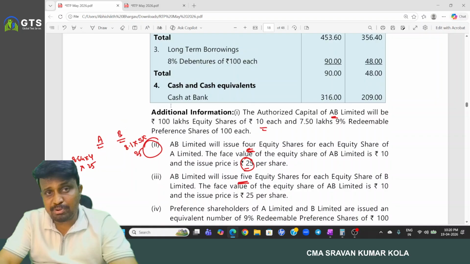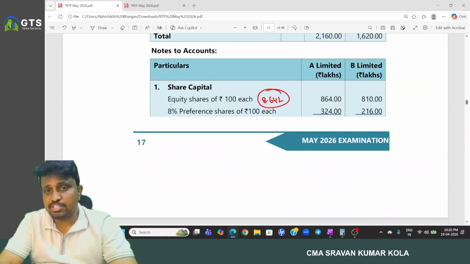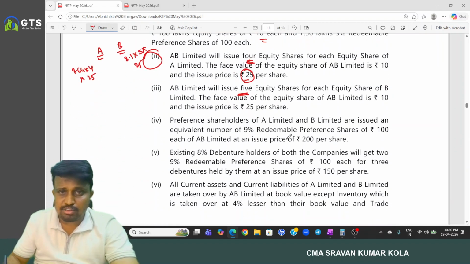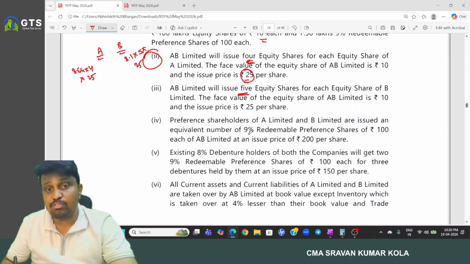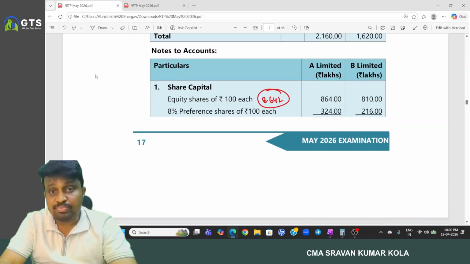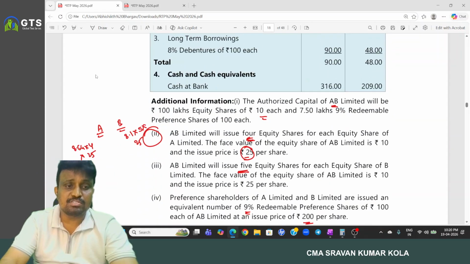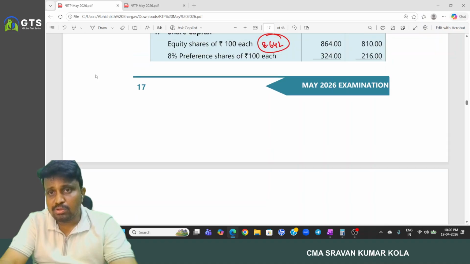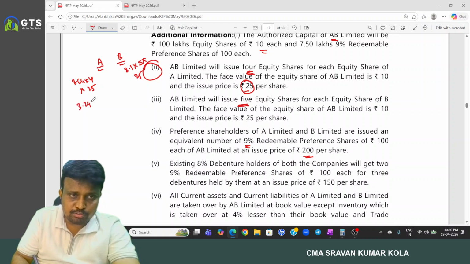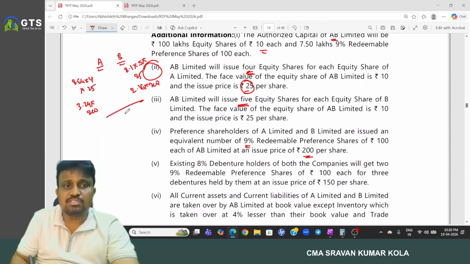Then coming to the preference shares. How many preference shares are there? 3.24 here, 2.16. And preference shareholders of A Limited and B Limited are issued an equivalent number of 9% redeemable preference shares of 100 each by AB Limited at an issue price of 200. How many preference shares are there? 3.24, 2.16. So 3.24 into 200, 2.16 into 200. And this is what, PC.